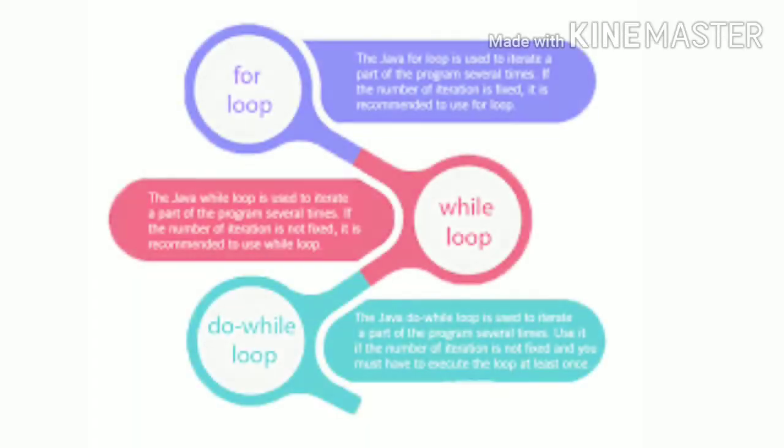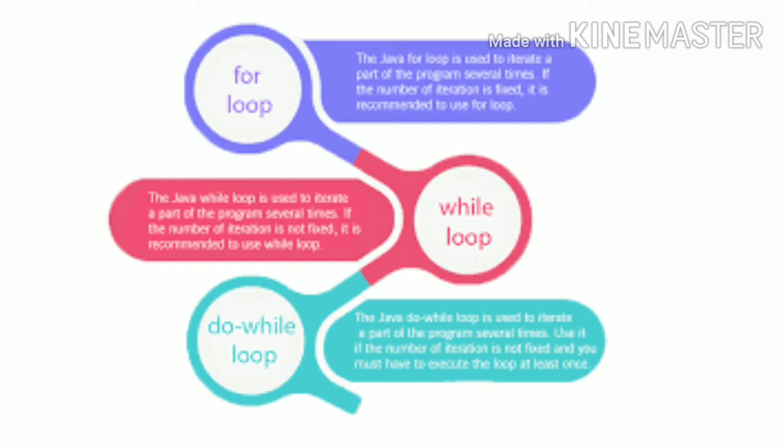Let's review the 3 different loops. First, the for loop. The Java for loop is used to iterate a part of the program several times. If the number of iterations is fixed, it is recommended to use the for loop. Another loop we have is the while loop. The Java while loop is used to iterate a part of the program several times. If the number of iterations is not fixed, it is recommended to use the while loop.